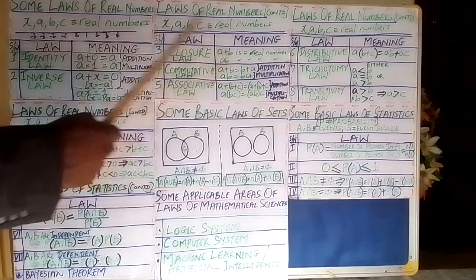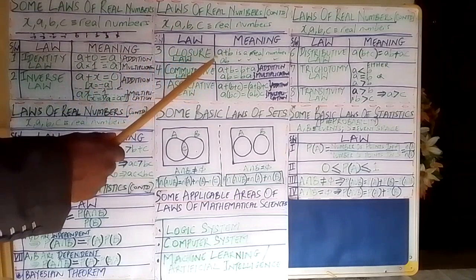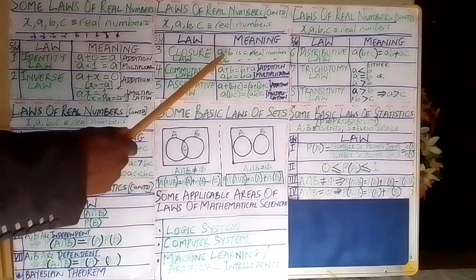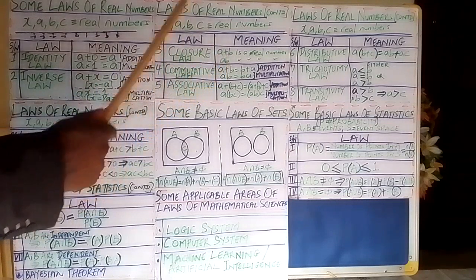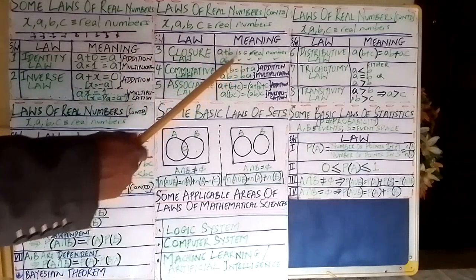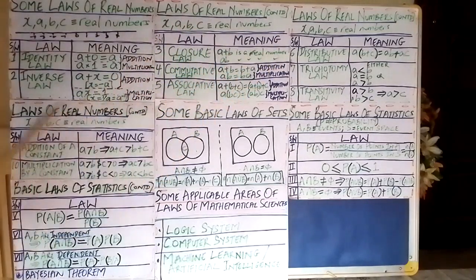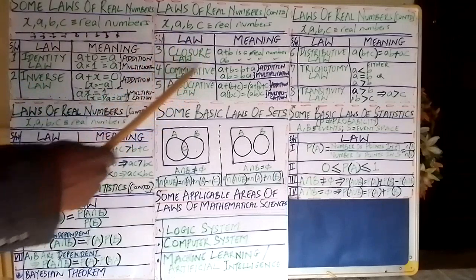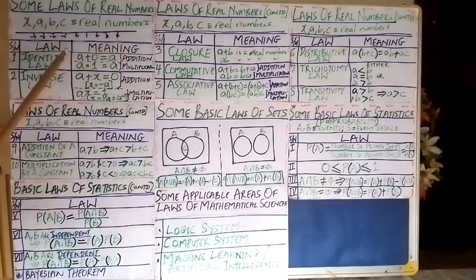Similarly, for multiplication, if A is a member of the set of real numbers and B is also a member, when you multiply A by B, you will always get a real number. So for all real numbers, the closure property is also satisfied, in addition to the identity and inverse properties.